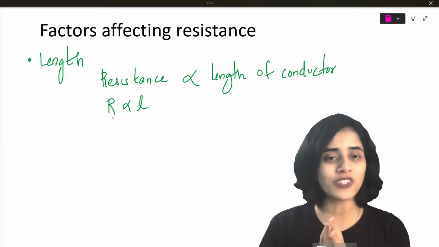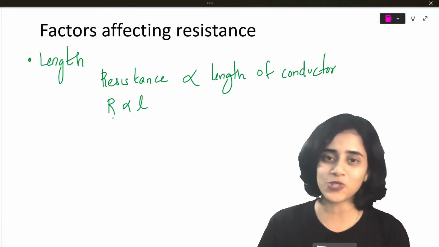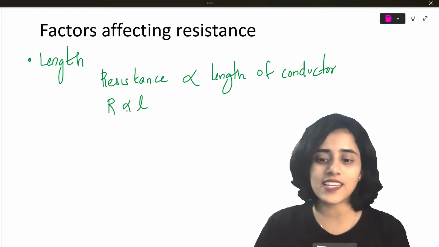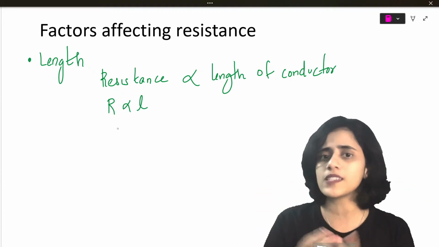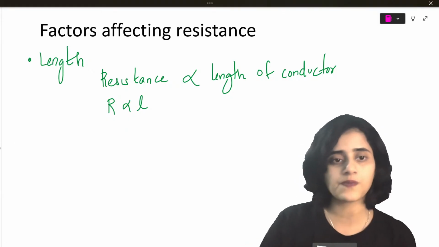More opposition to current means more resistance. So, wouldn't R and L be proportional? When R increases, shouldn't L also be increasing? Basic. If you think with your common sense, you'll get it, right? If it's a small wire, it'll have a small amount of resistance.